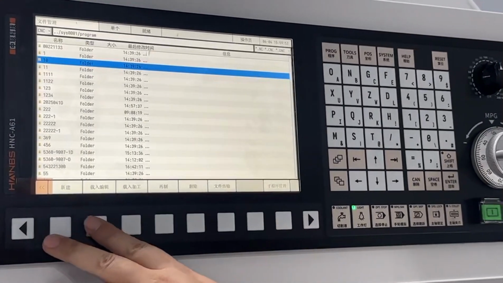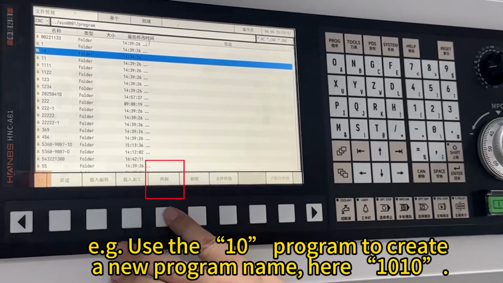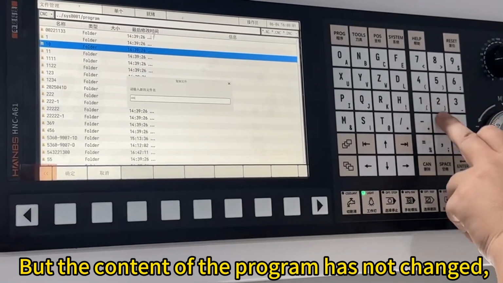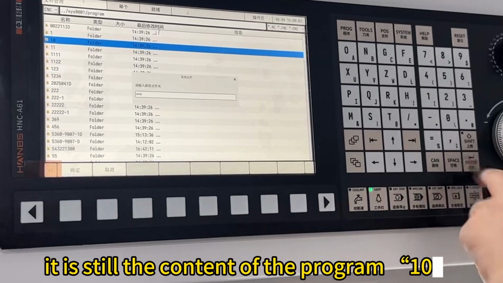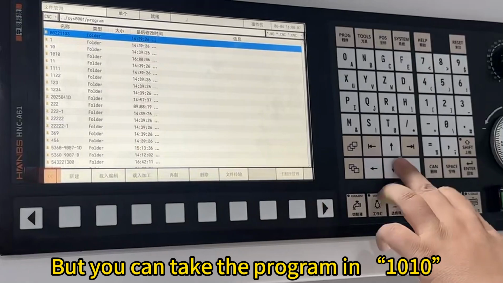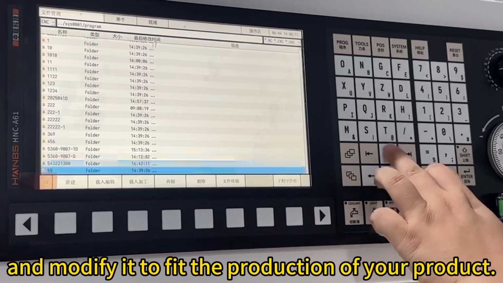Document Management. For example, use the 10 program to create a new program name, here 1010. But the content of the program has not changed. It is still the content of the program 10. But you can take the program in 1010 and modify it to fit the production of your product.